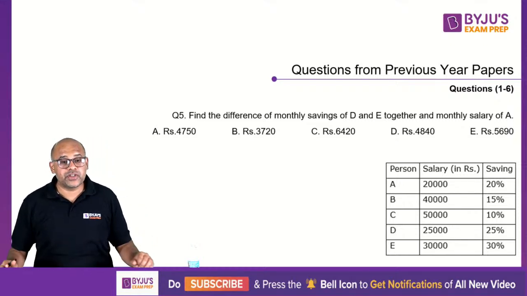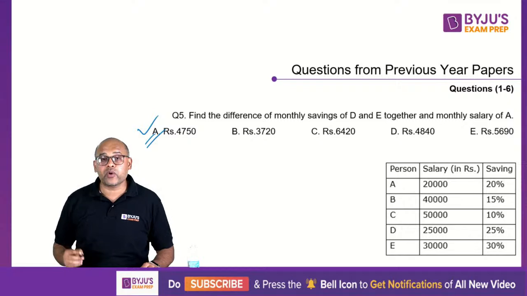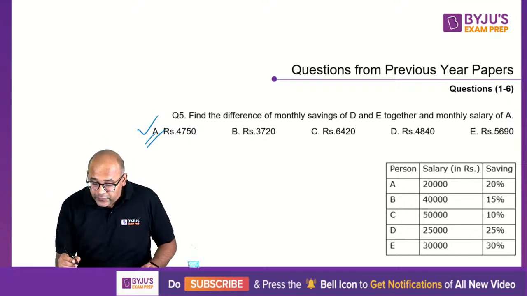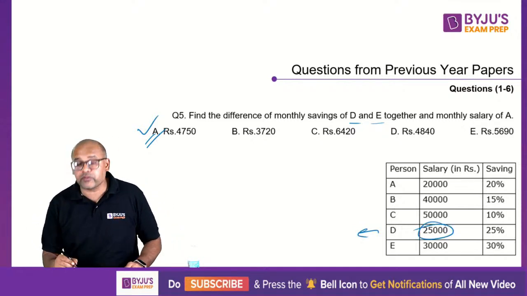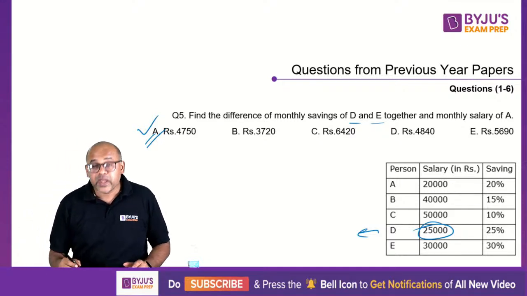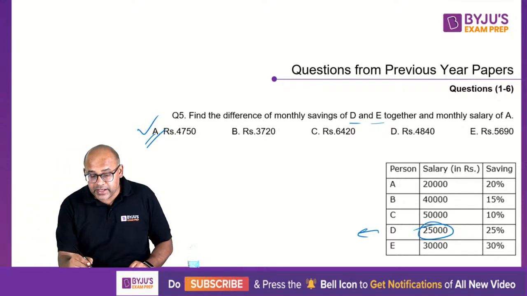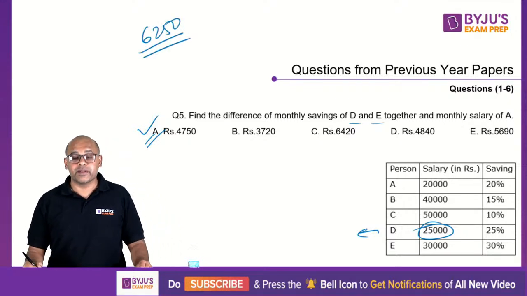Very good, guys. SG, Rishi, Khushbu, Ashish. The correct answer is option A. Quickly, let's take a look at it. Difference of monthly savings of D and E together. Once again, D. Expenditure. So 1/4 of 25,000 is the saving. So expenditure, if you remember, is 18,750. So the remaining is 6,250. This will be your saving.